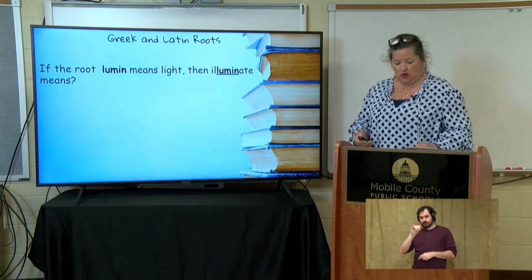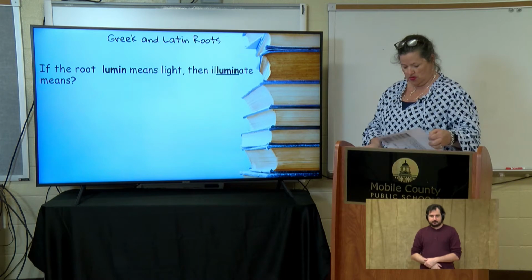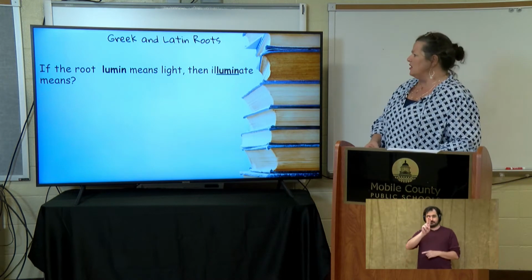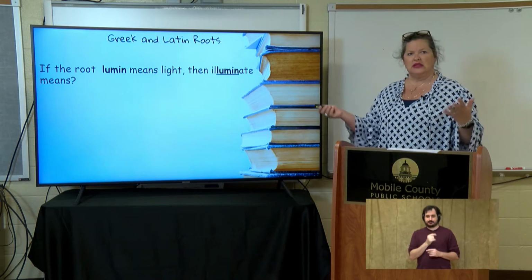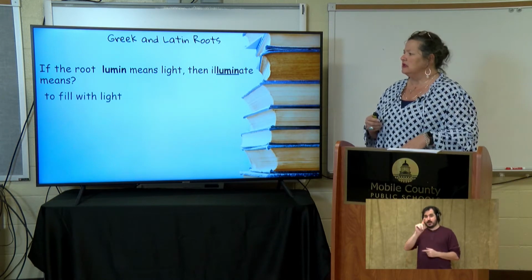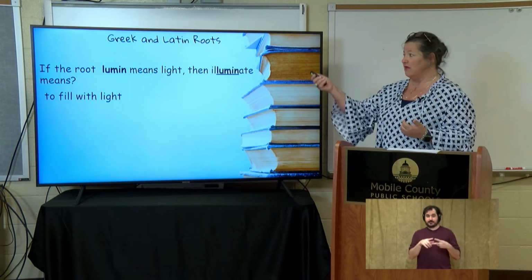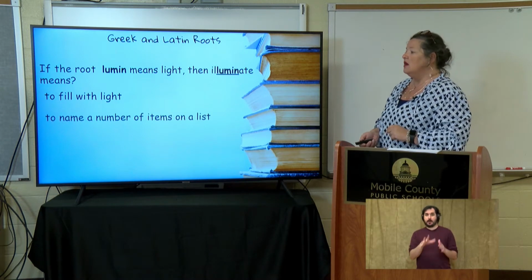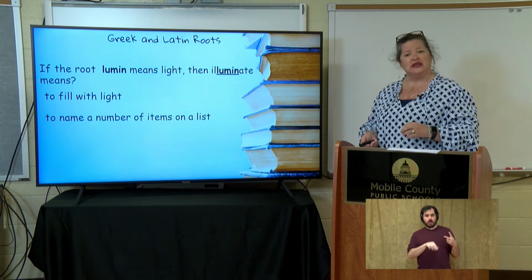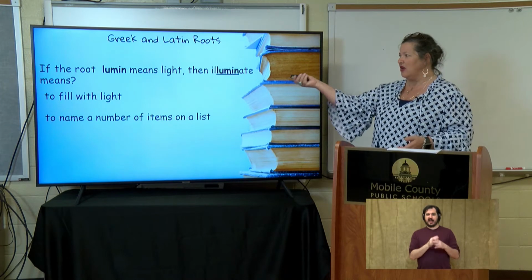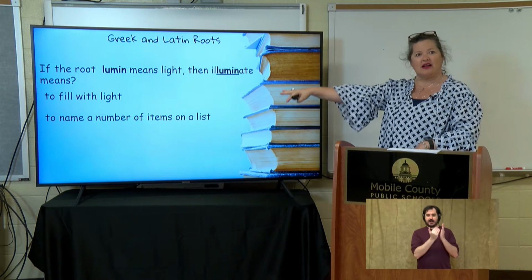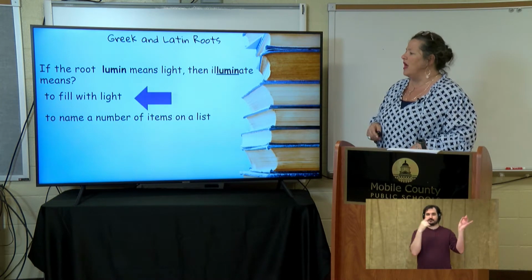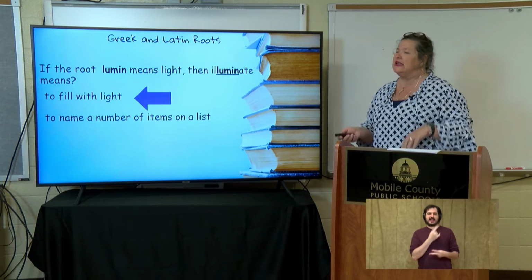Okay? One more. Maybe two more. All right? If the root lumen means light, then illuminate must mean, okay, light. To fill with light? Well, maybe, because we have light in our choice, but it's never good to pick your first choice. It's always good to see what all our choices are. To name a number of items on a list. Well, our sentence tells us light, and our answer choice has light. I would assume that illuminate would mean to fill with light. Good job. Or I would have an educated guess.